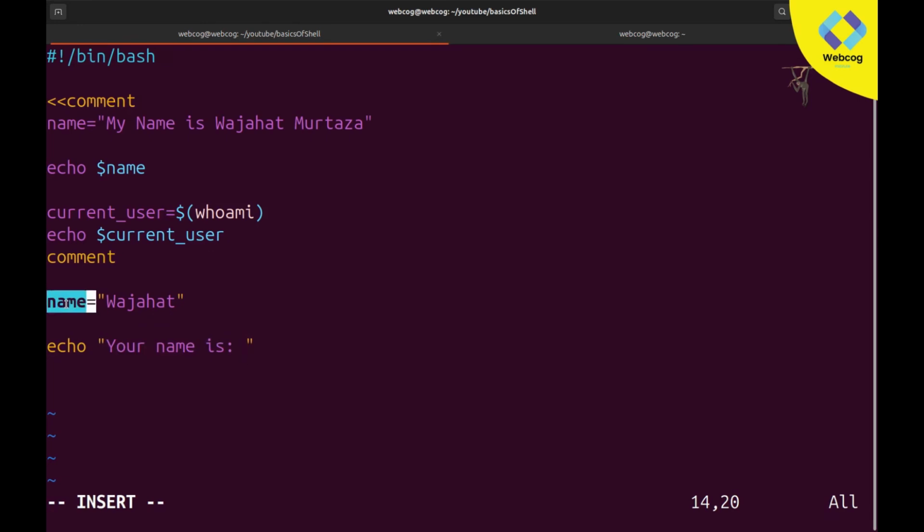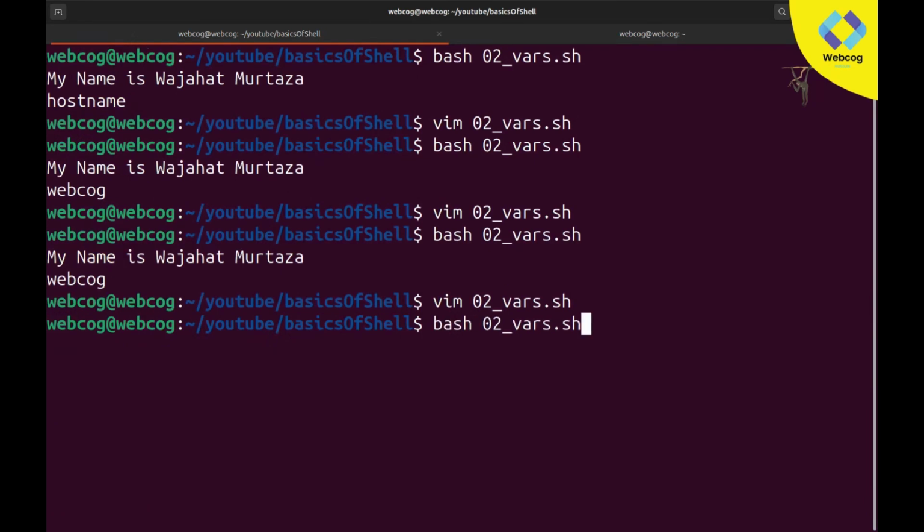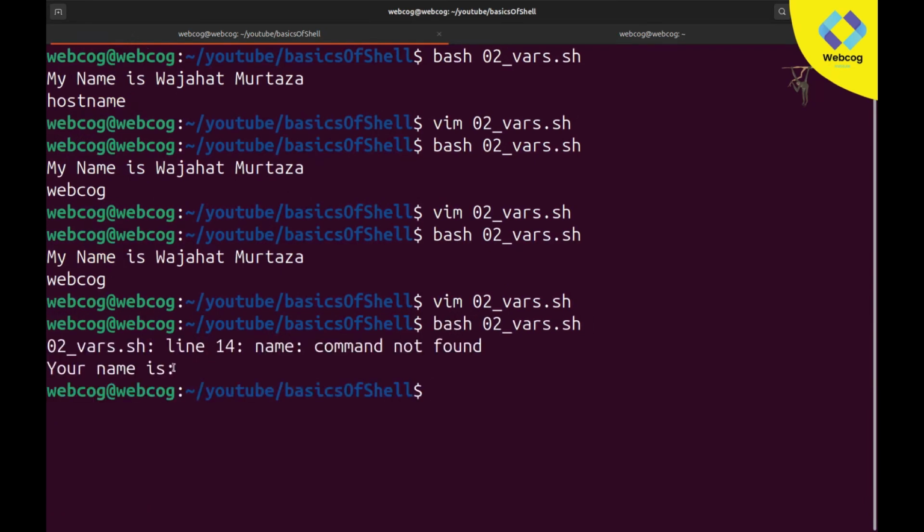In my name variable we stored Wajahat, so I want to print Wajahat here, but I am not going to directly type Wajahat because then it would be a string. I want to get the data from a variable. So we follow the same step as before: dollar sign and then brackets. First I type the dollar sign, then brackets, and in the brackets I write the variable name, name. Now if I close this and execute again, you can see it gives us an error, line number 14.